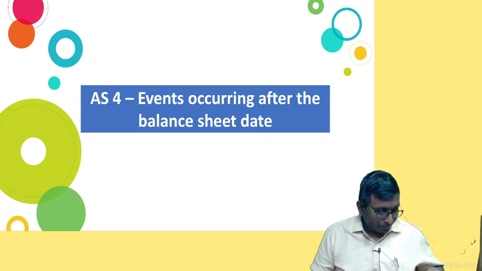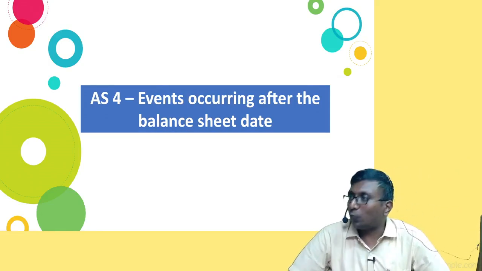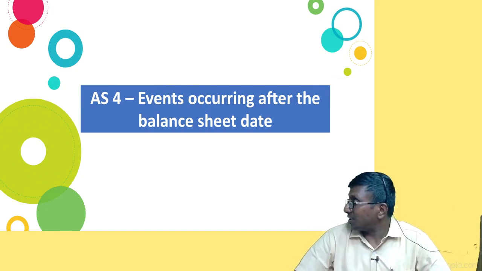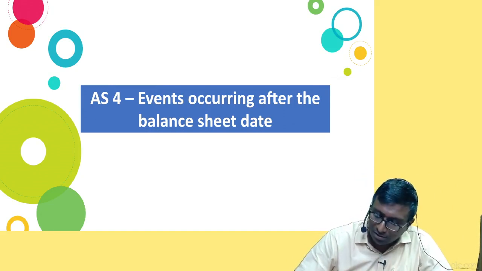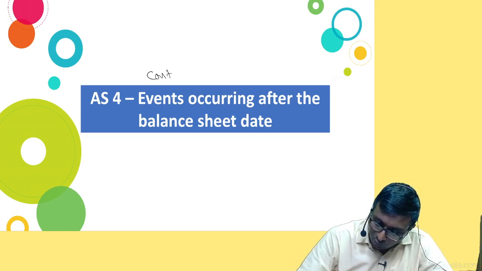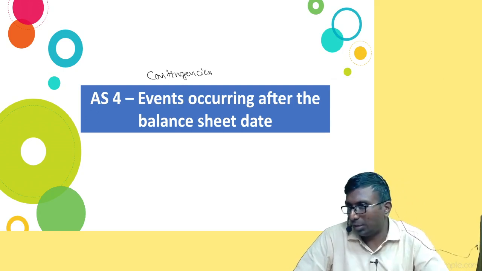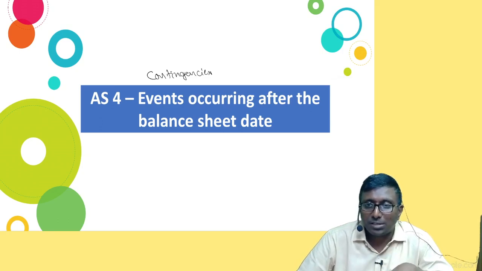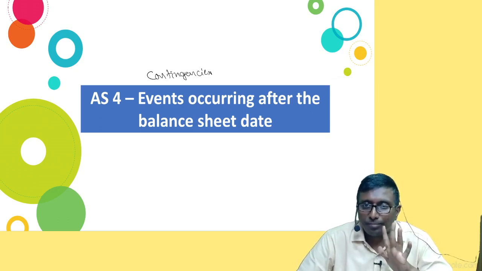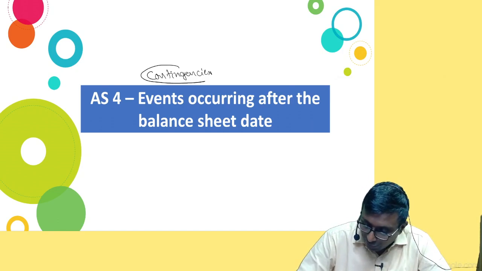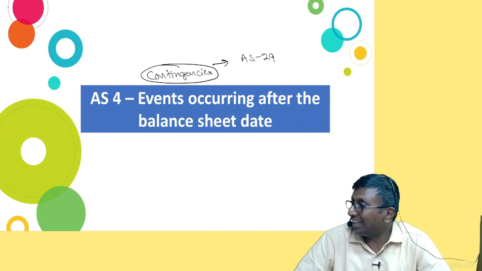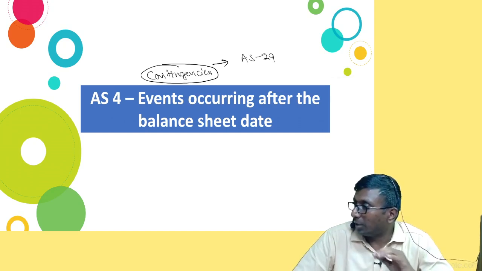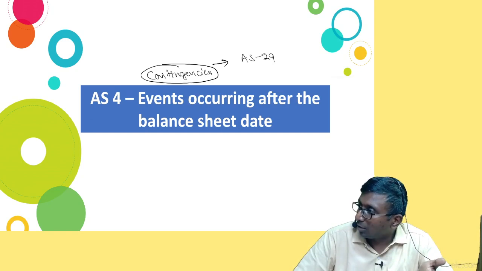Yes, my dear. So let us start with Accounting Standard 4, events occurring after the balance sheet date. Actually, the name of the standard had some more words: contingencies and events occurring after the balance sheet date. Even today the name is like that. But the contingency-related paragraphs have all been shifted to Accounting Standard 29, by an amendment, when they brought the new standard.